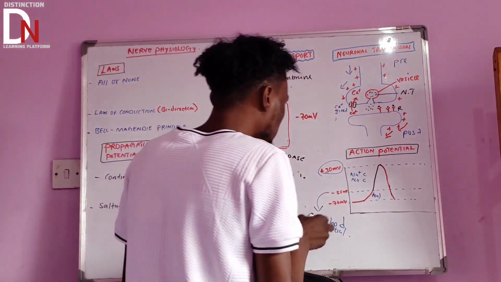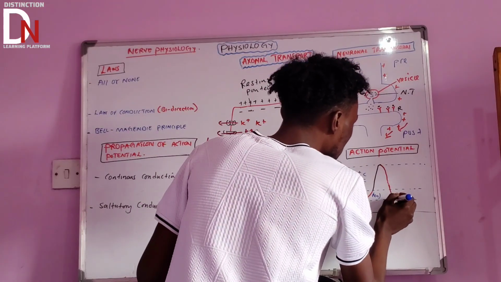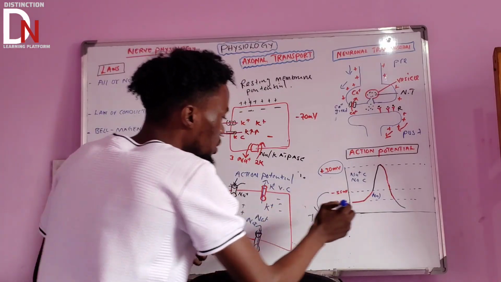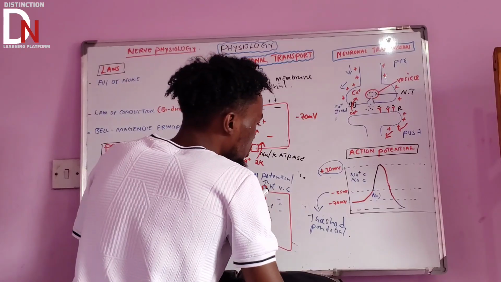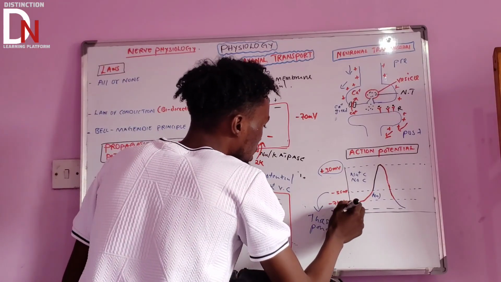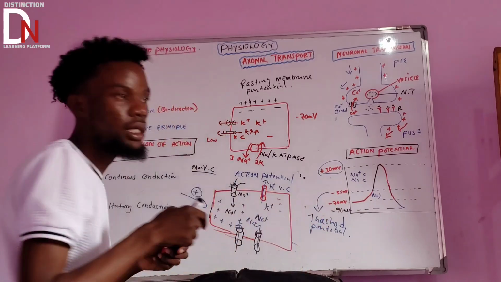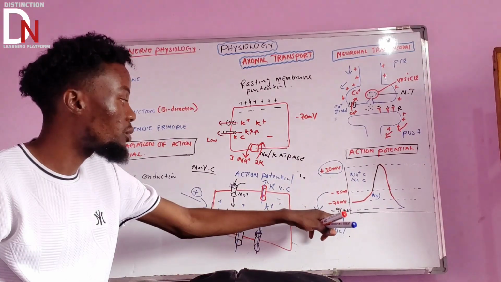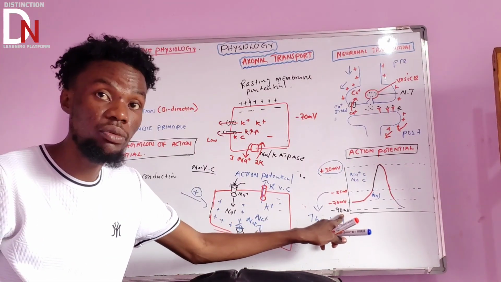So let us use blue. It will pass this resting membrane potential like that and become more negative. Maybe it can reach up to negative 90 millivolts, or maybe negative 80 millivolts.